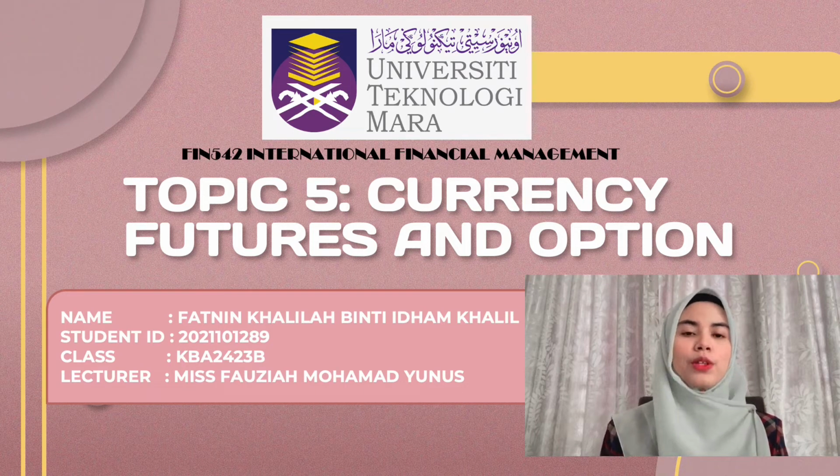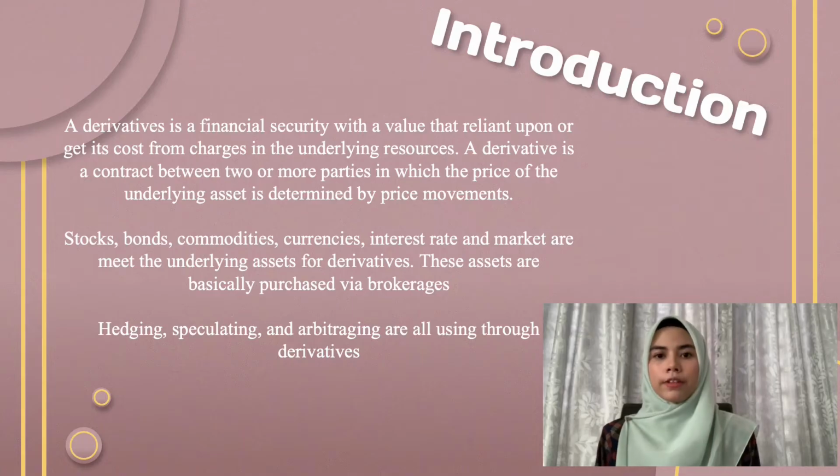For this assignment, I want to present about topic 5, currency future and option. A derivative is a financial security with a value that relies upon or gets its cost from changes in the underlying resources. A derivative is a contract between two or more parties in which the price of the underlying asset is determined by price movement. Stock, bond, commodities, currency, interest rate, and market are the underlying assets for derivatives. These assets are basically purchased via brokerage. Hedging, speculating, and arbitraging are all done through derivatives.